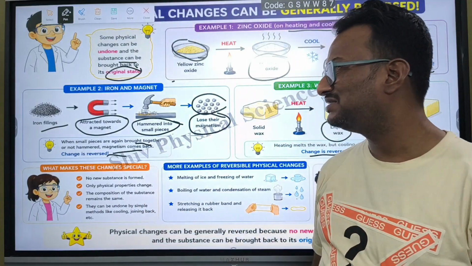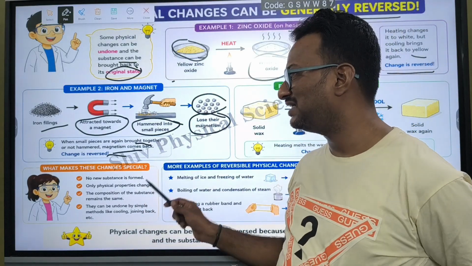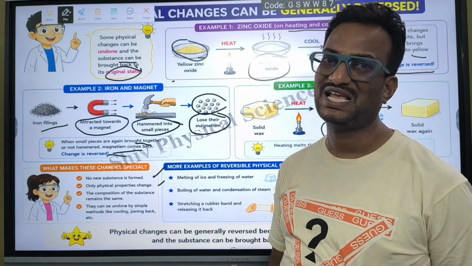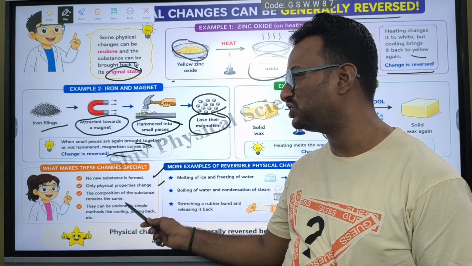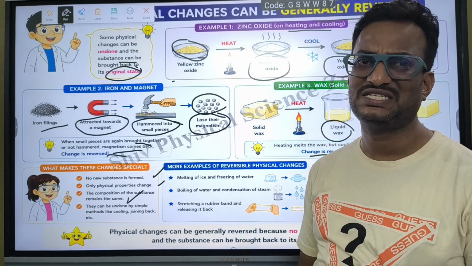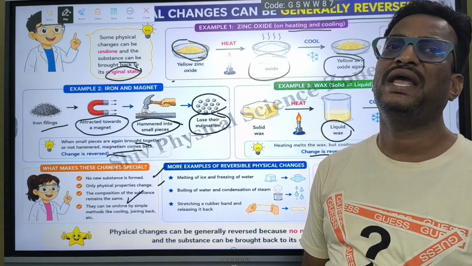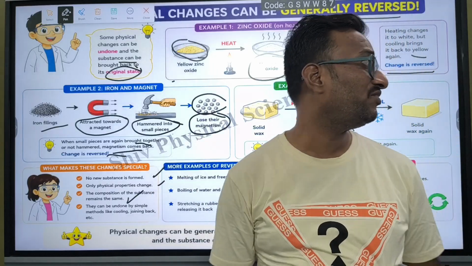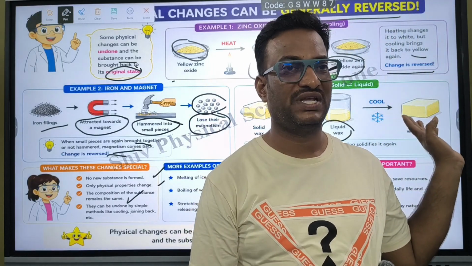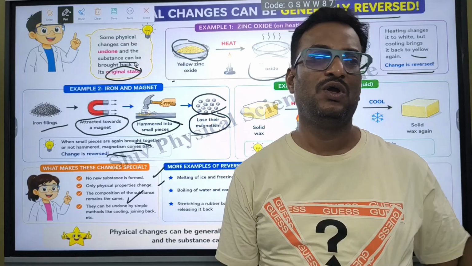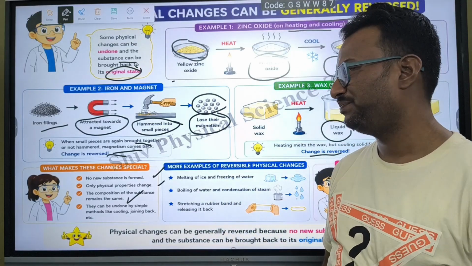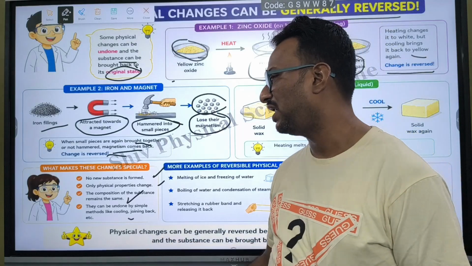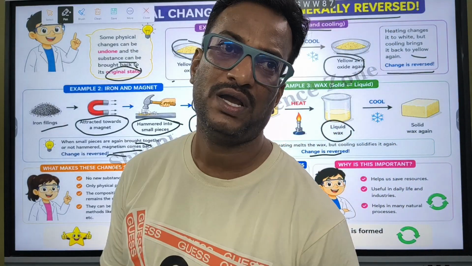And what makes these changes special? No new substance is formed, only the physical properties of the substances have been changed. The composition of the substance, I mean the content present before breaking and after breaking, is the same in the case of the magnet, and before and after heating in the case of wax also the composition is the same. They can be undone, I mean reversed, by simple methods like cooling, joining, etc.